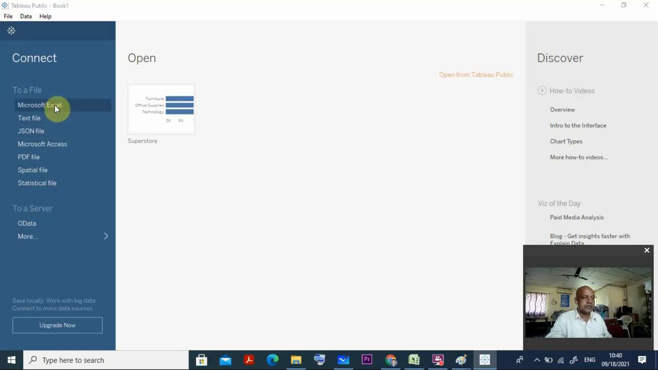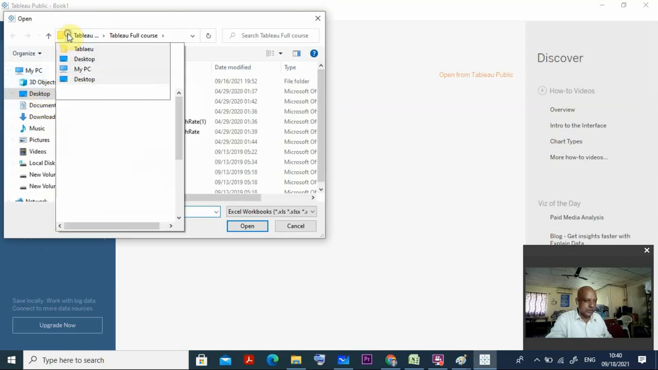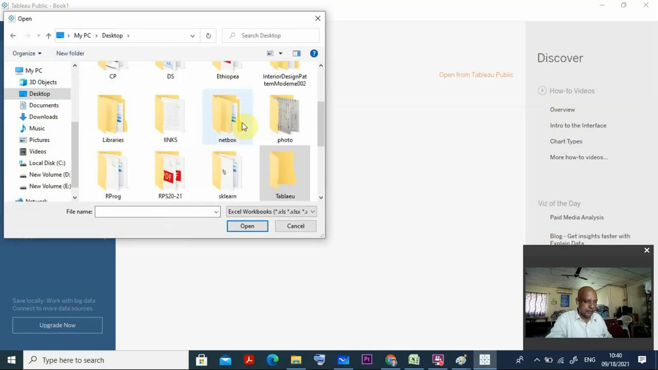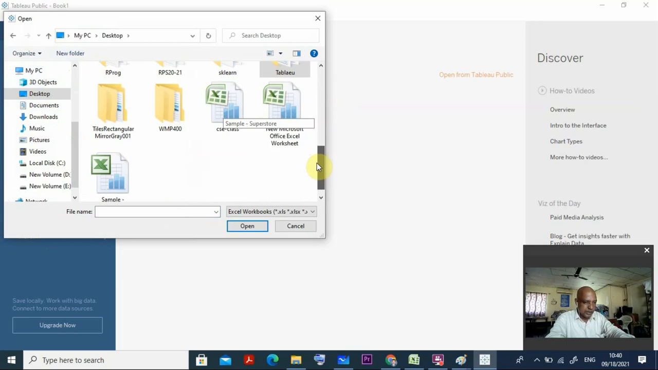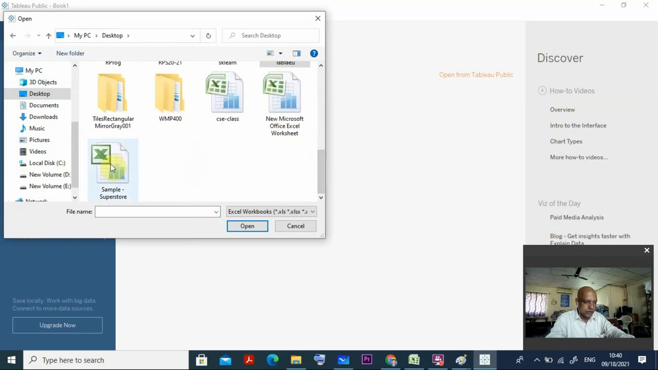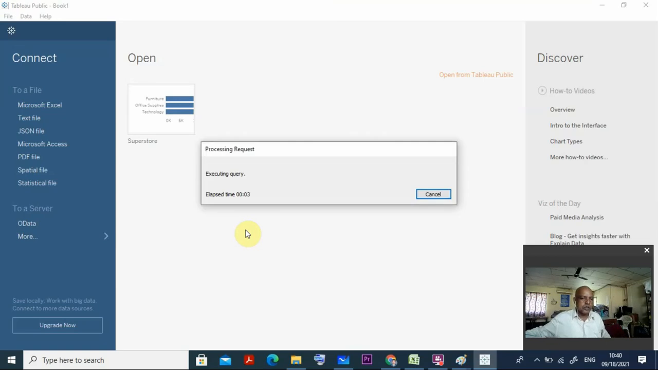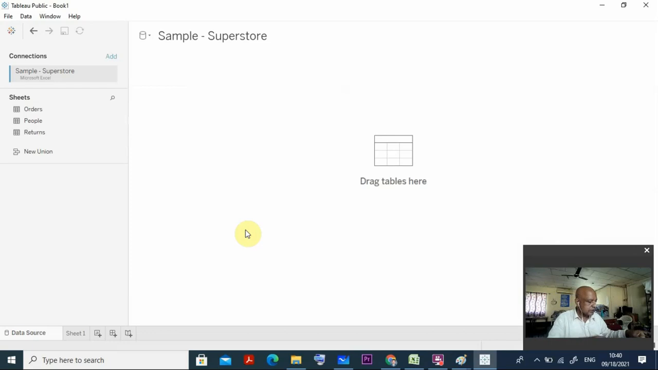I click Microsoft Excel here, and then I go to the desktop. On the desktop I already downloaded one file, the sample superstore. You can go for that sample superstore. Just click it here and open. Once you open, you will have the clarity of sample superstore. It takes less than a minute. Yeah, it is opening now. It has just opened for you.